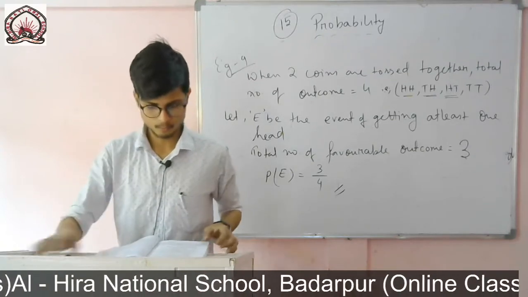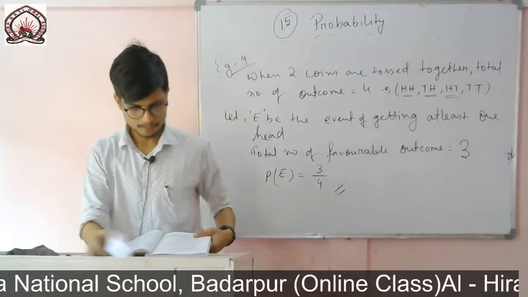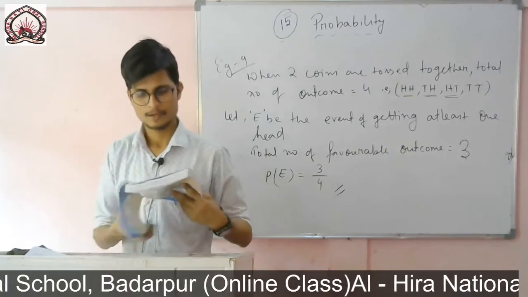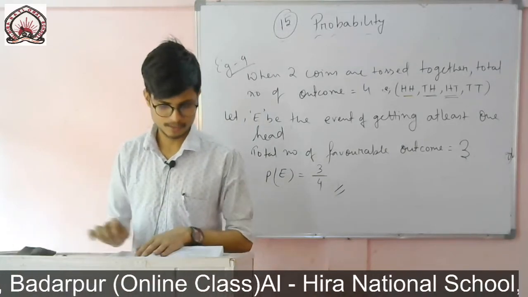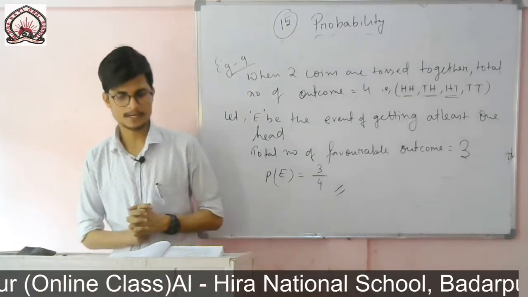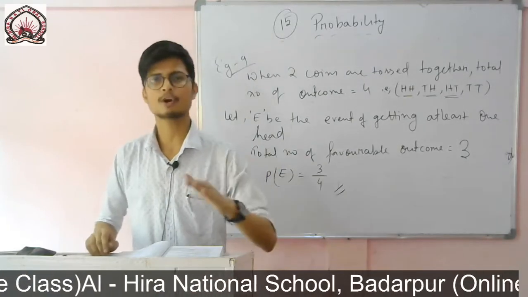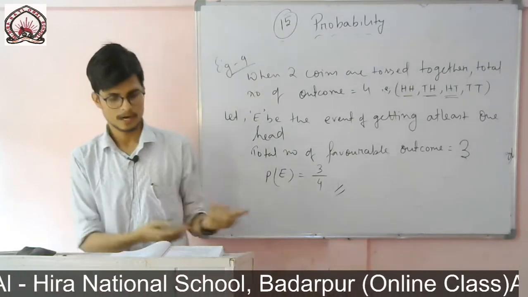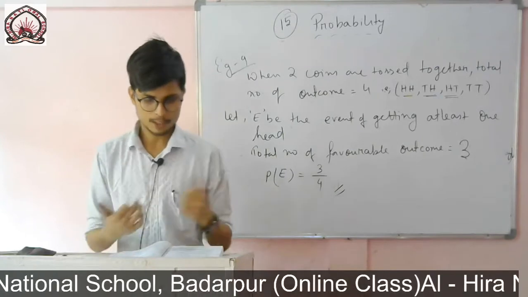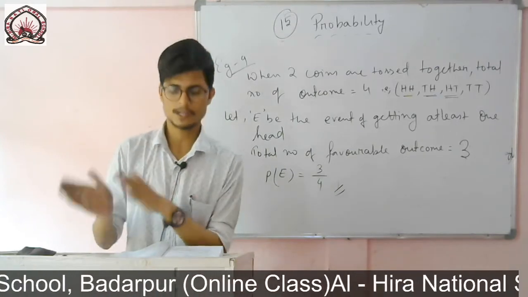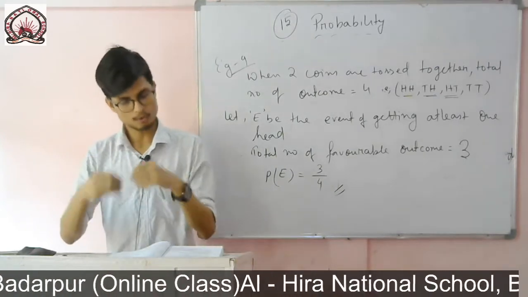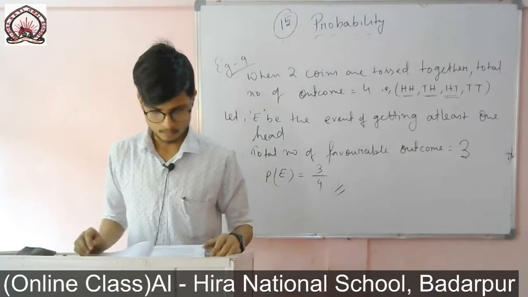Exercise 15.1. So complete the following statements. So here fill in the blanks are given. You see, probability of an event E plus probability of the event not E equals to 1. Earlier also I have shown that probability of an event E plus probability of an event not E is always 1.